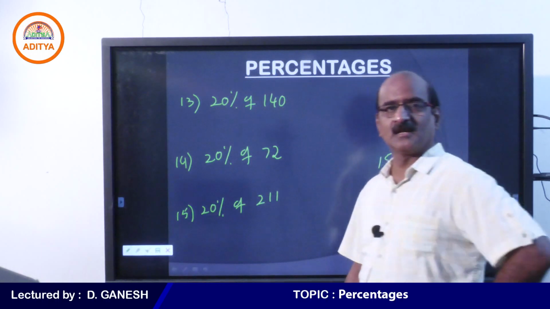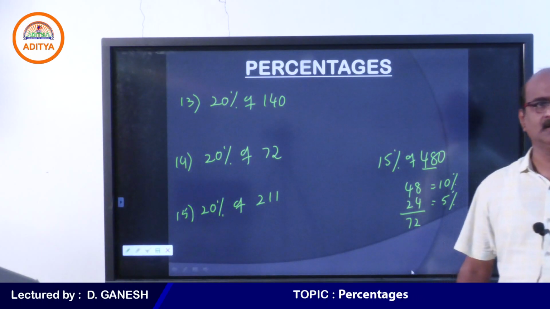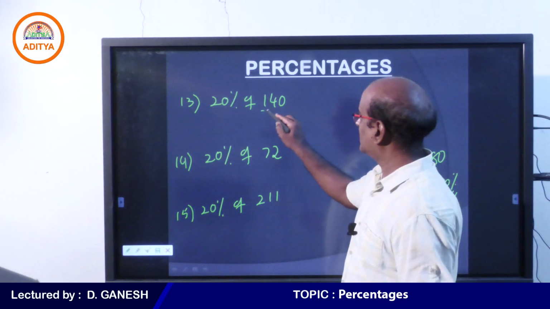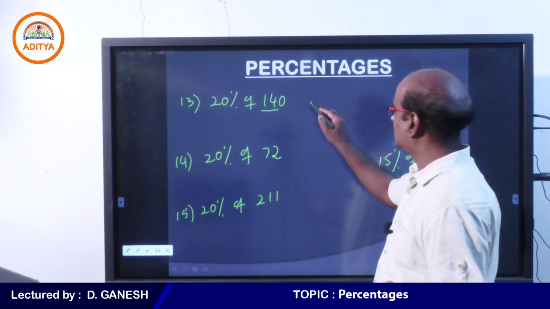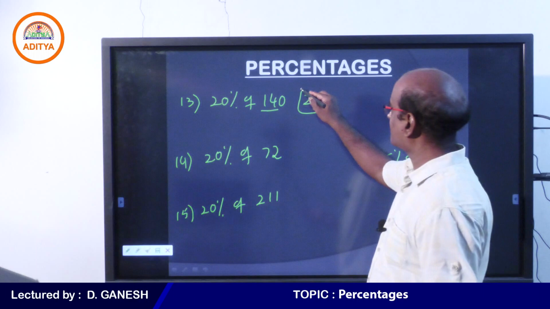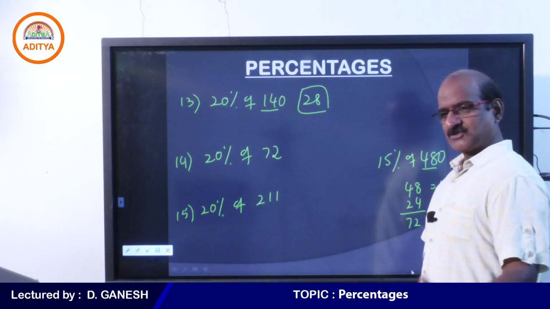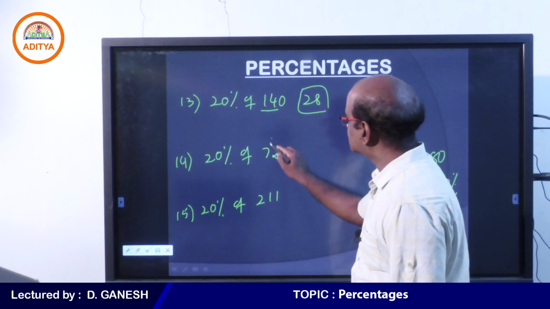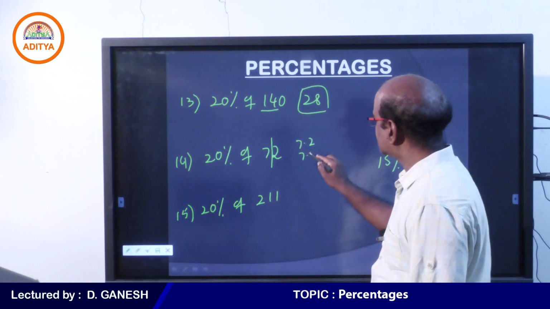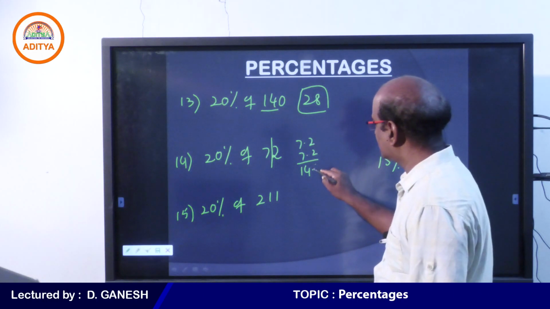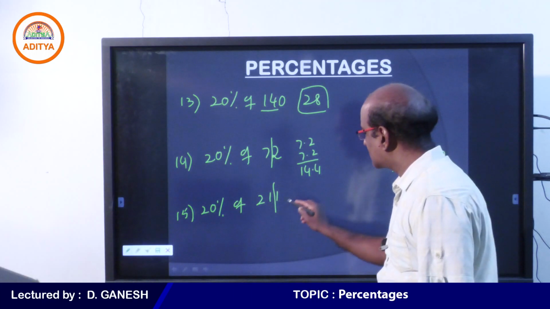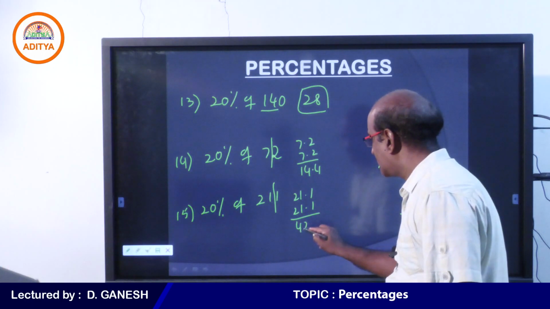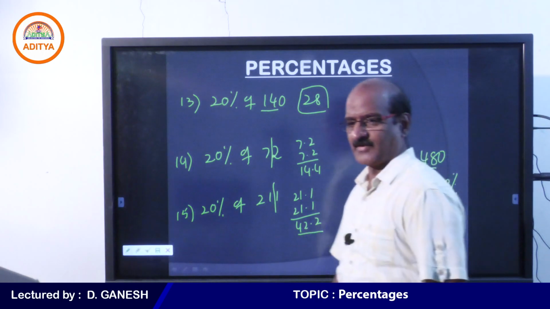So students, 20% is not very complicated, because 20% is very easy. When you are confident of 10%, because 10% is 14, so 20% is 28. Once you get 10%, it's not complicated to get 20%. 10% is 7.2, so 20% is 14.4. 10% is 21.1, so 20% is 42.2.